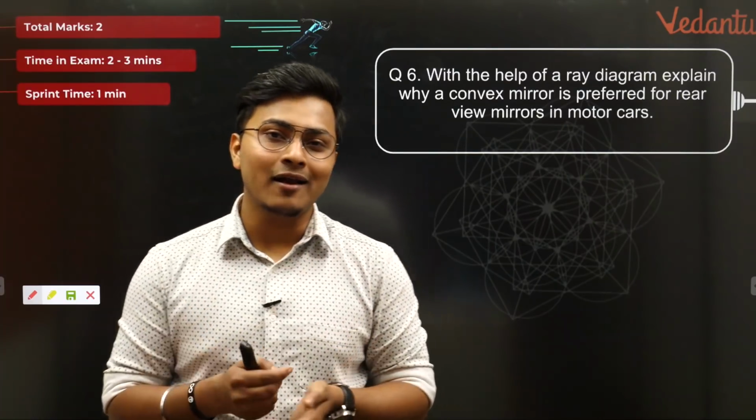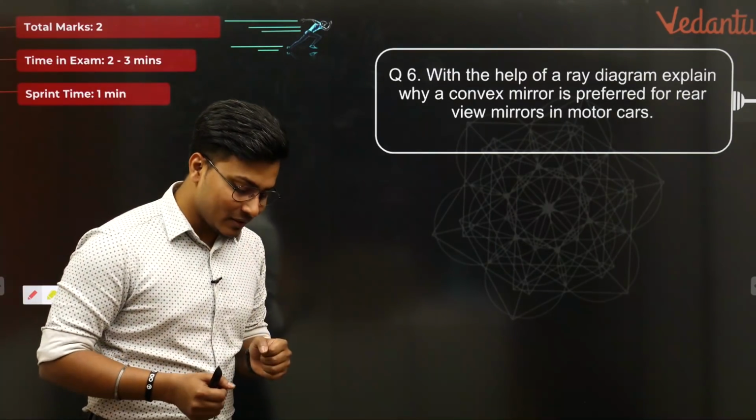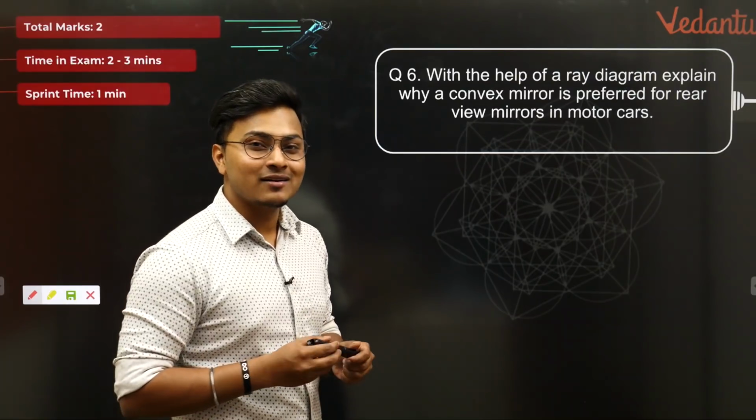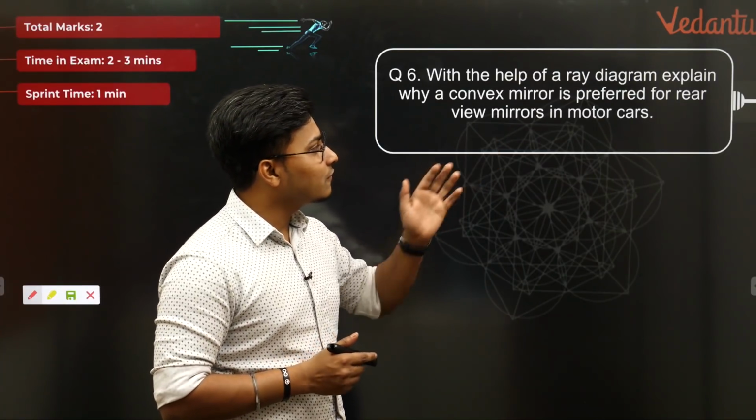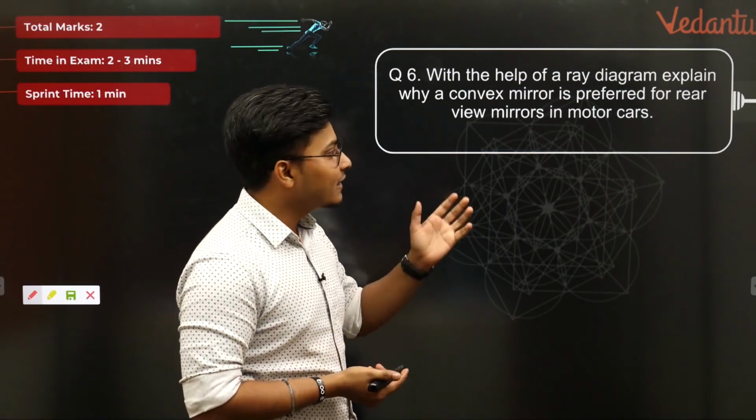But how to draw the diagram? Let me tell you guys, the diagram is the easiest part. क्योंकि हमें पता है कि in the case of a rear view mirror, we are taking a convex mirror.